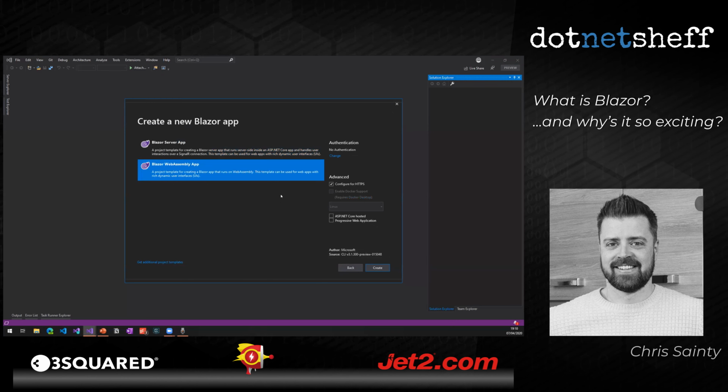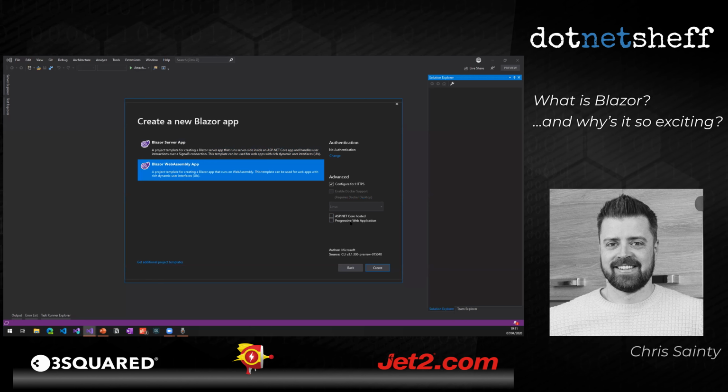Now we've got a few options. We've got this tick box down here for ASP.NET Core hosted. If we tick this, we'll actually get a solution that's got 3 projects in it. We'll have a Blazor WebAssembly project, an ASP.NET Core Web API project, and a .NET class library that we can use to share code between those two. That tends to be quite a common template to use if you're doing something that involves persisting data to a database somewhere, or you need some server-side logic, things like that.